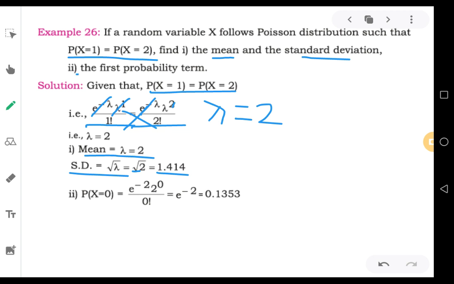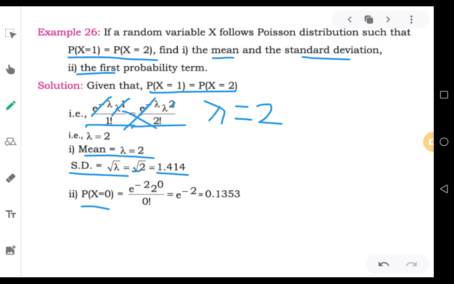Going to the second question, the first probability term, that is you should calculate P0. So when you calculate P0, it is e to the power of minus lambda into lambda to the power of 0 divided by 0 factorial. So what happens, e to the power of minus 2 into 2 to the power of 0.